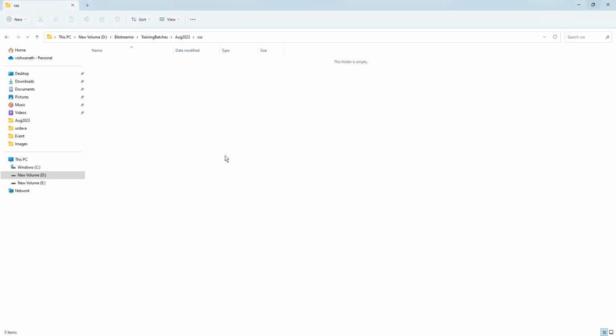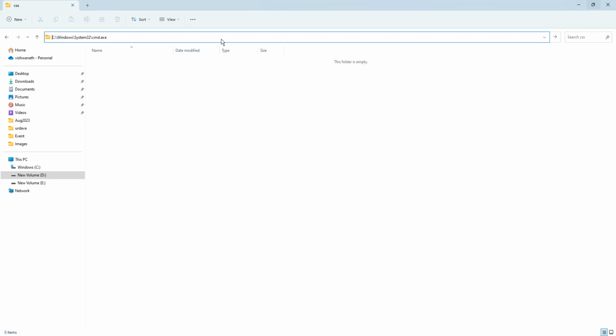See, generally, if you have a cupboard at home and you put all your clothes in without any separation, it is difficult to pick. So in the cupboard you have separate boxes: you put the jewelry, the shirts, the pants, saris, etc. We have a segregation, so it is like a folder. So I have created the CSS folder.